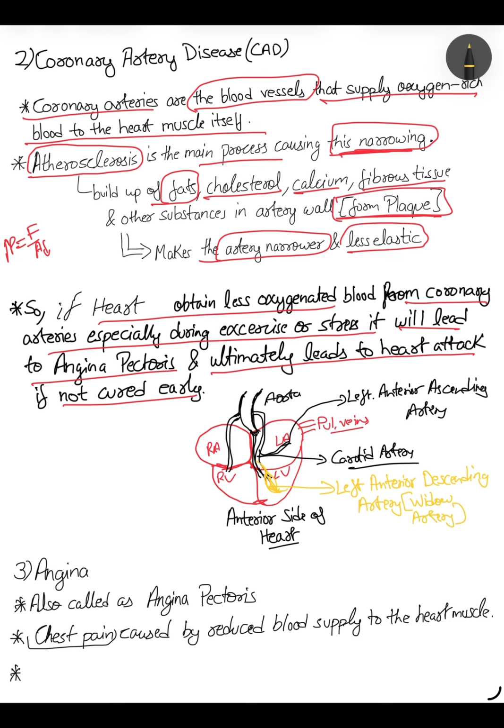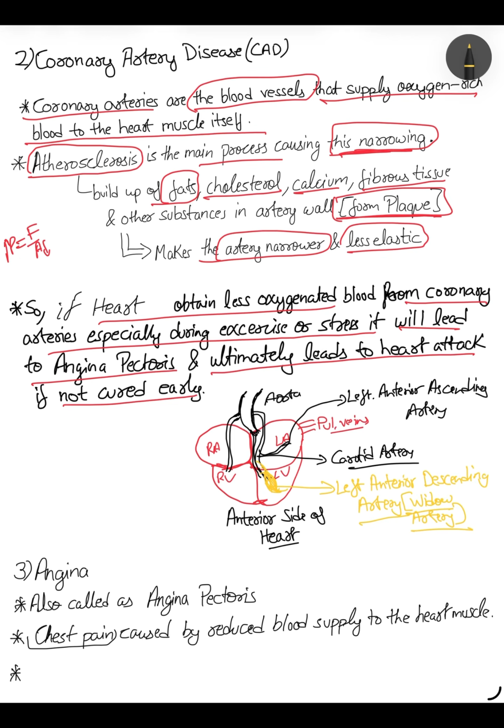Why? Because if there is a blockage in this widow artery, it is very dangerous and fatal, because if your left ventricle muscle dies, the heart will not pump blood to the whole body through the aorta, and overall it leads to the death of the being. That's why the widow artery, the left anterior descending artery, is very crucial. This is all about coronary arteries.